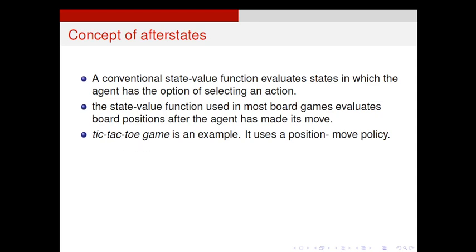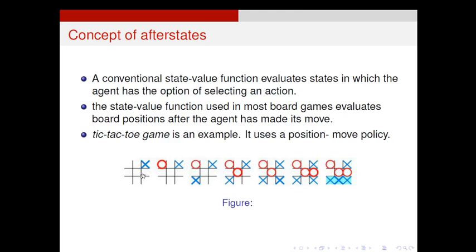Say a 3x3 matrix-like board, so 9 positions like this. There is a cross and donut representation. The first player chooses cross and the second one naturally chooses the donut. Then once a player gets a complete row, a column or a diagonal with a cross or donut, he will win the game.